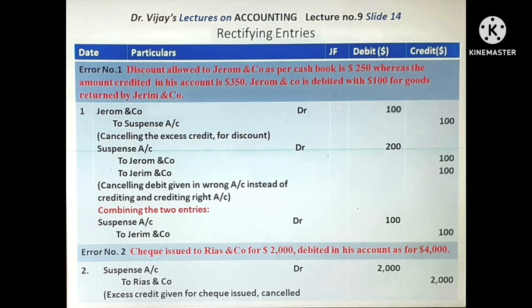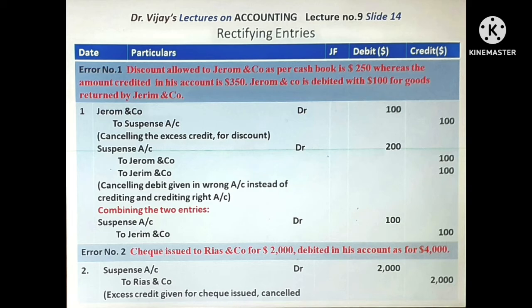See, these two entries can be combined. In the first entry, Jerome and Company debtor $100. In the second entry, Jerome and Company is to be credited $100. So that debit and credit will cancel. Then in the first entry, suspense account is credited for $100. In the second entry, suspense account is debited for $200.